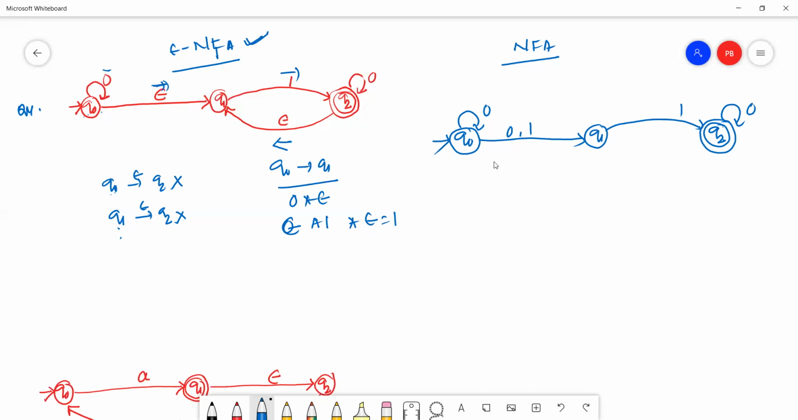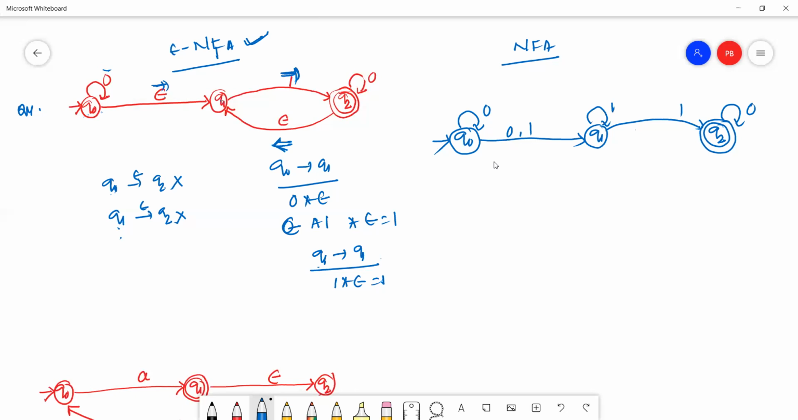From Q1, is there any other transition? Yes, from Q1 to Q1 is also one transition. See here, we start from Q1. This is 1, this is epsilon, 1, epsilon: 1 into epsilon. This is 1. So 1 is a self loop on Q1.